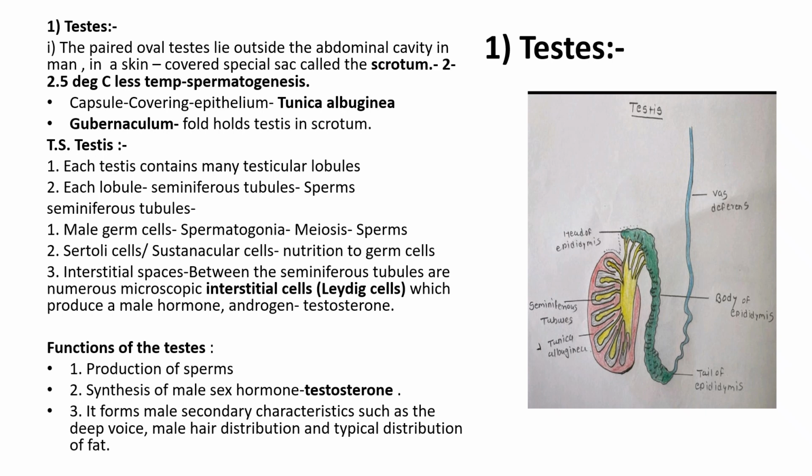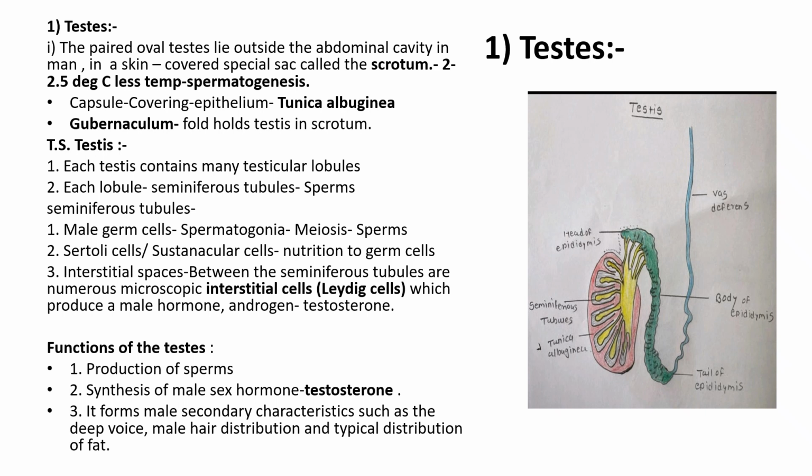The testes are paired oval organs that lie outside the abdominal cavity in man, in a skin covered special sac called the scrotum. It has a temperature 2 to 2.5 degrees Celsius less than the abdominal cavity, which helps in spermatogenesis. The capsule of the testes is covering epithelium called tunica albuginea, and the gubernaculum is the fold that holds the testes in the scrotum.